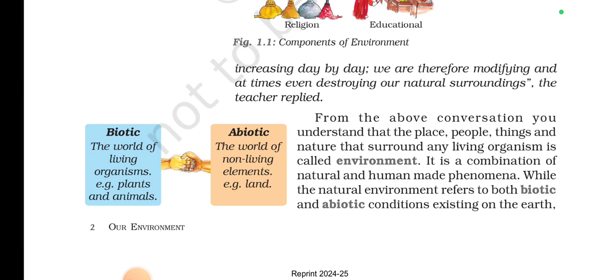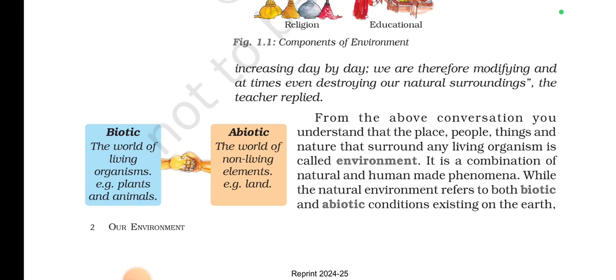So for example, plants, animals, microorganisms, and we as human beings. We can't deny ourselves as well. Okay, and talking about the abiotic environment, it is the world of non-living elements, like land, water, air. So these are forms of the abiotic environment.